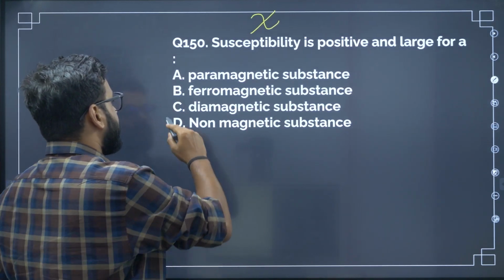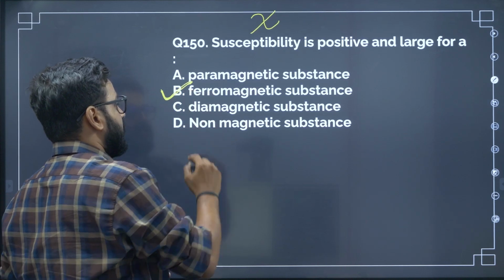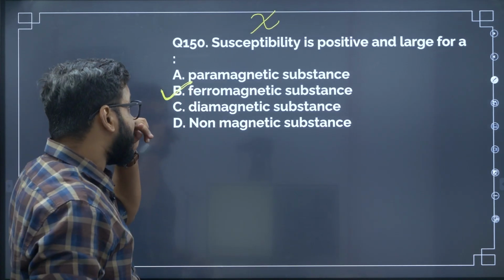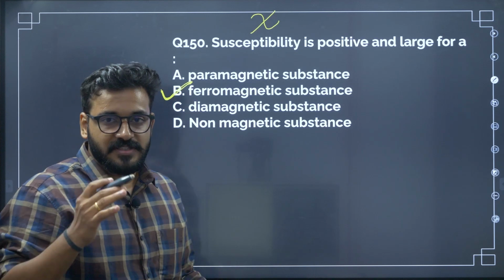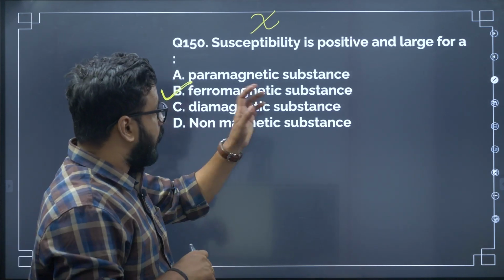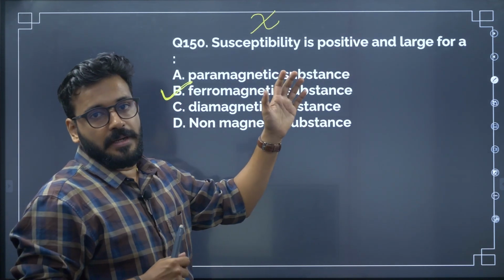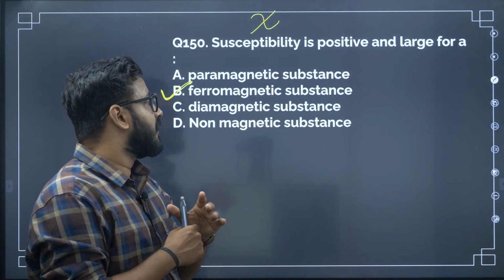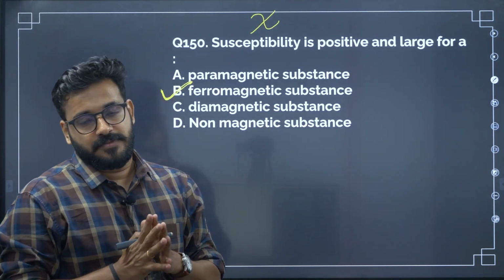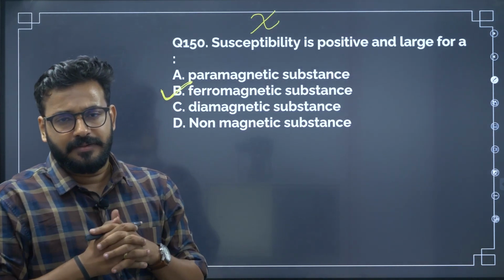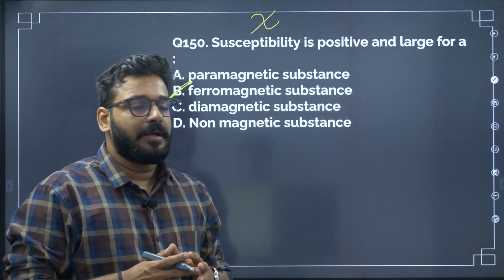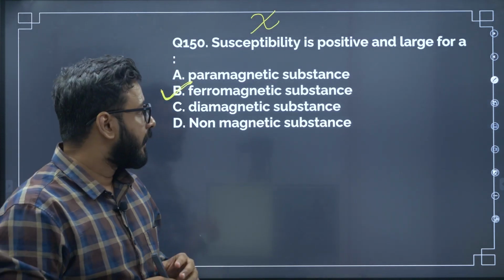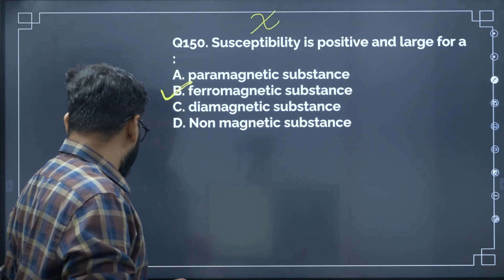Obviously the correct answer is ferromagnetic substances, not dia, and neither para. For dia it is negative, for para it is a very small value even though it's positive. Positive and large is definitely for ferromagnetic material. So the correct answer is ferromagnetic substances. Very simple, direct theory based question. If you know the properties of ferromagnetic and diamagnetic materials, you can do this. So this is the penultimate question.